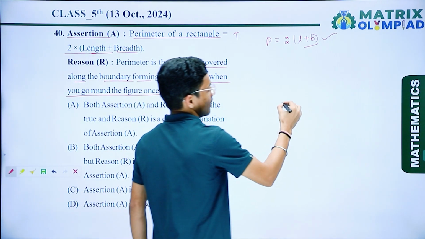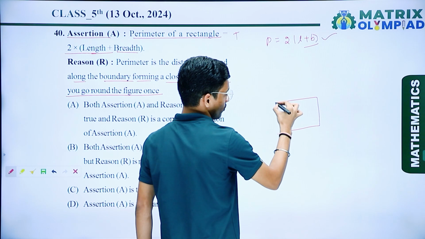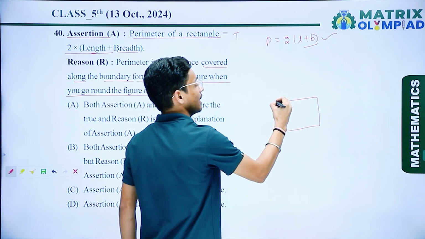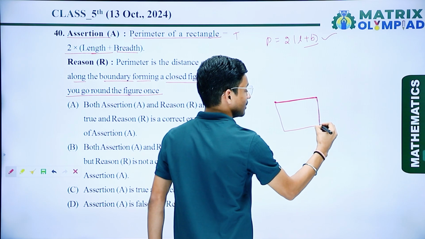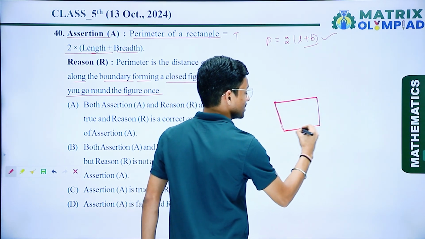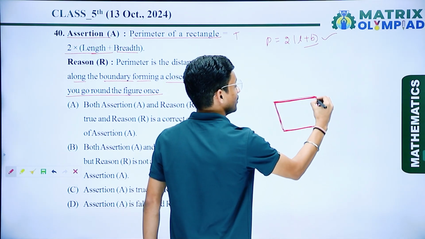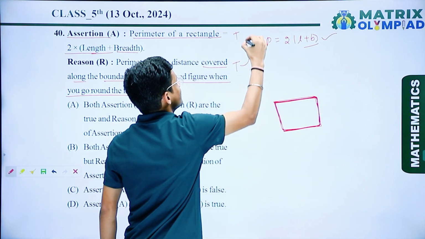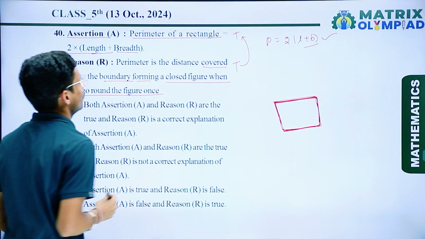Suppose that I have a figure in the form of a square. So if I have to find the perimeter of this figure, I count here first, then this one, then walk here, and the total distance around the boundary is the perimeter of that figure. So I can say this one is also true, and this is the correct explanation of assertion.